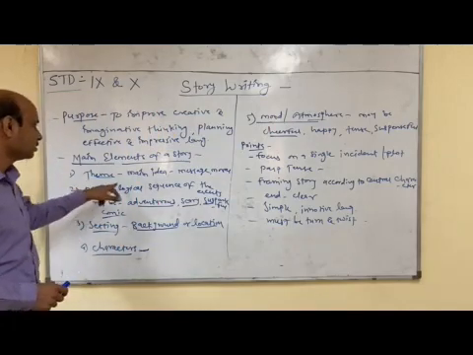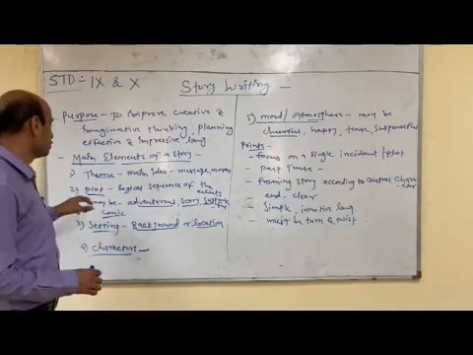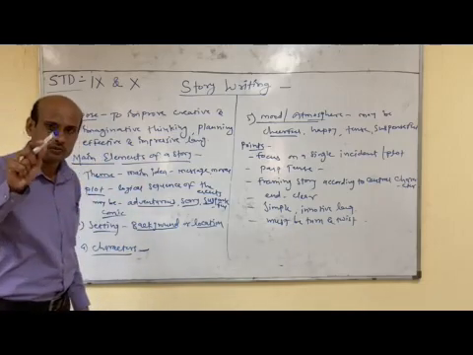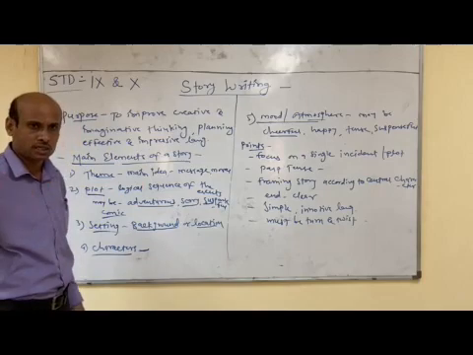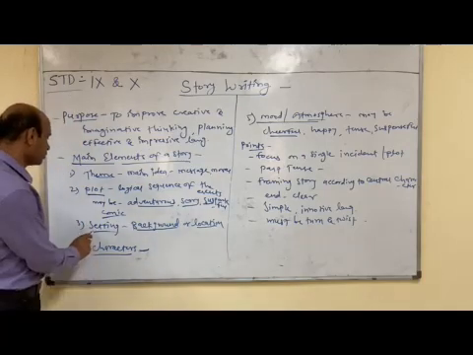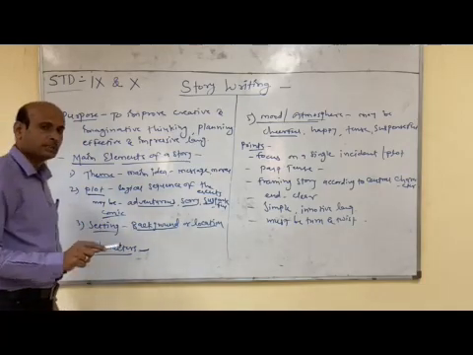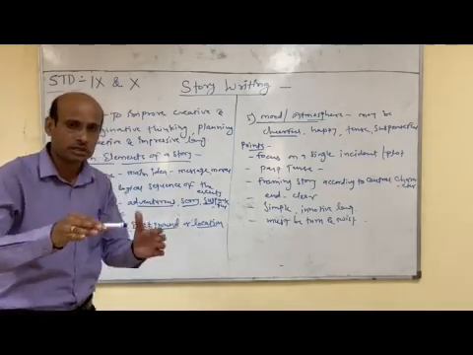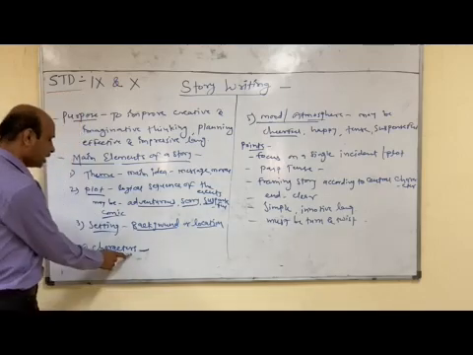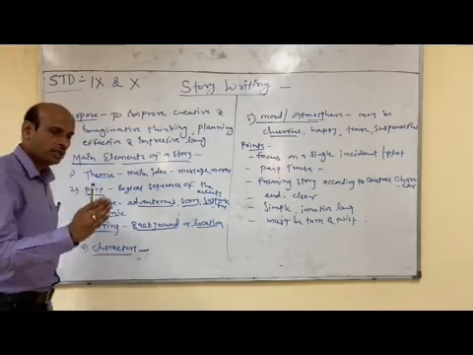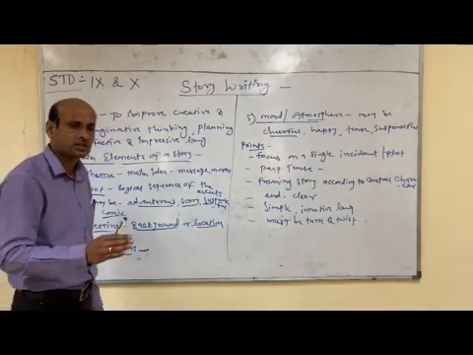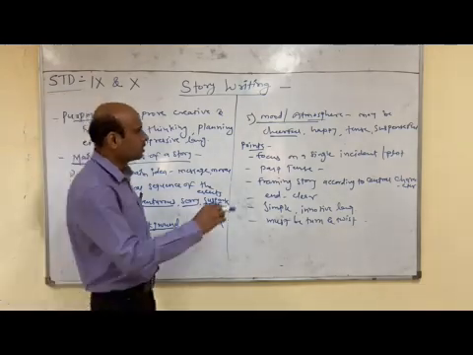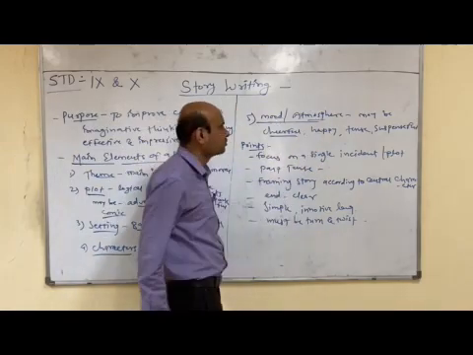First one is theme, the central idea. Second one is plot. Plot means the logical sequence of the events in the story, the proper arrangement of the incidents in the story. Next, setting. Setting means the background or location where the story actually takes place. Next, characters. In characters, one is the major character or the central character, and the rest are minor characters. Next coming is the mood or atmosphere.